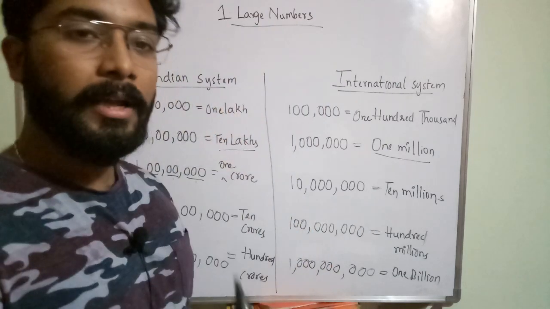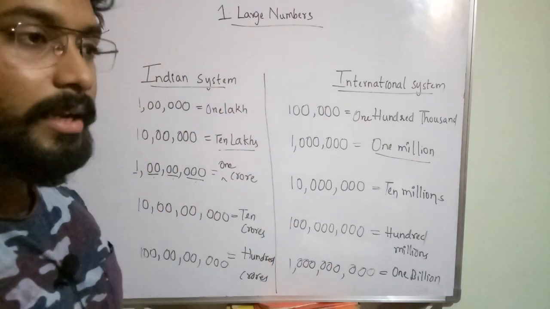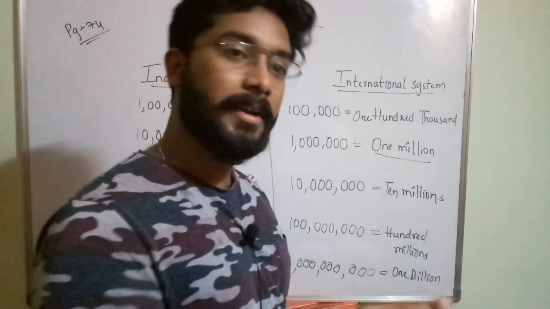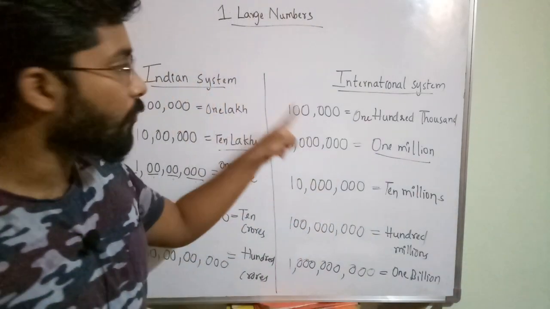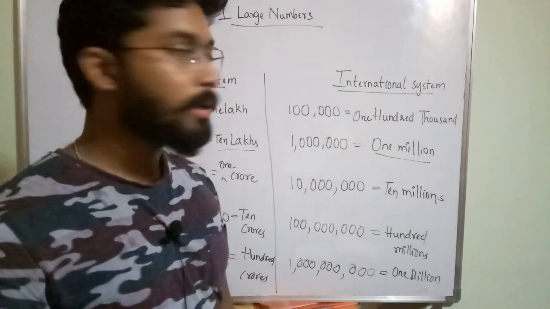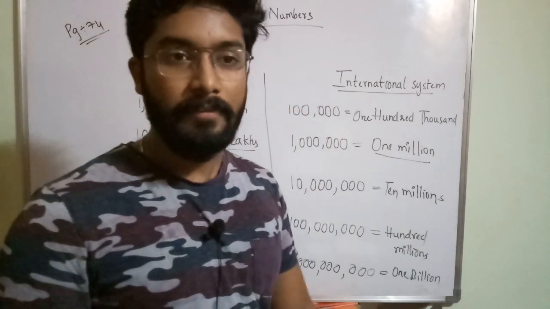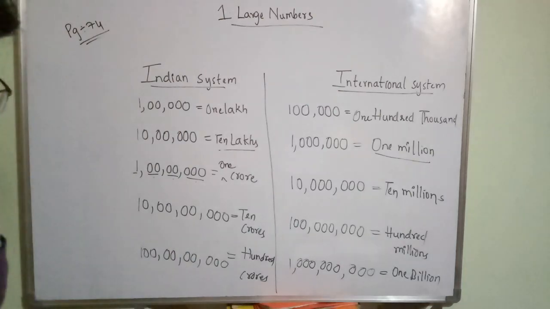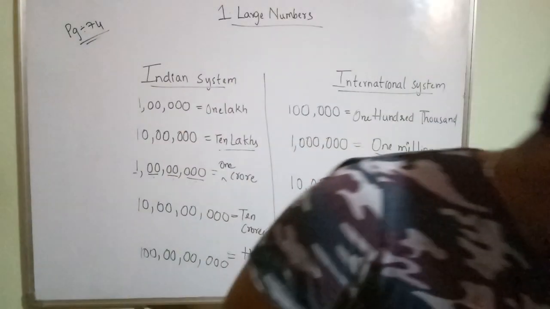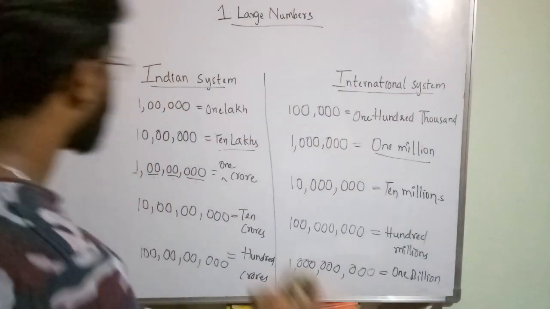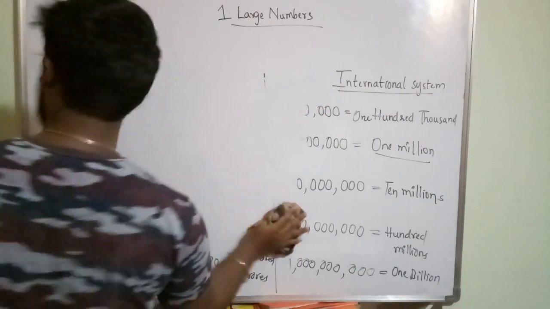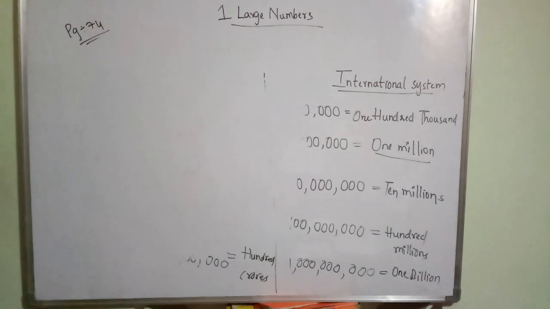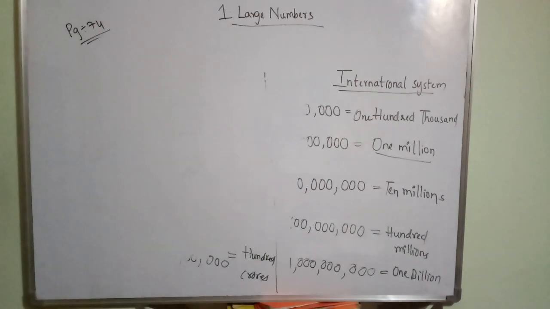If I give any number, if I try to say represent it in Indian system and international system, putting of commas is only very important. If you know how to put commas, where to put, then this will be very easy for you. Okay, so with this we have completed this table. So we have completed this tabular form.